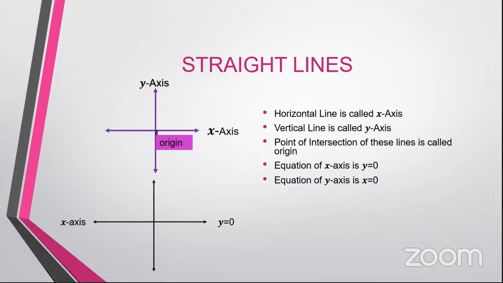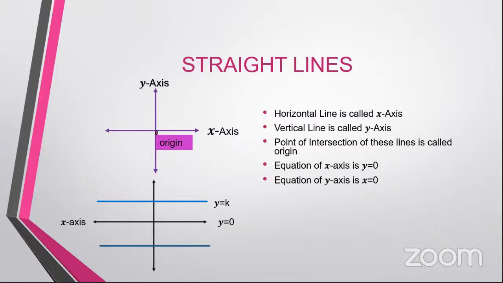Similarly, the equation of y-axis is x equal to 0 because at every point on y-axis, the value of x is 0. Now, what about the lines parallel to x-axis? Here we have two lines which are parallel to x-axis, one above x-axis and one below x-axis. All the values on this particular line will have only that particular value of y, is it not?